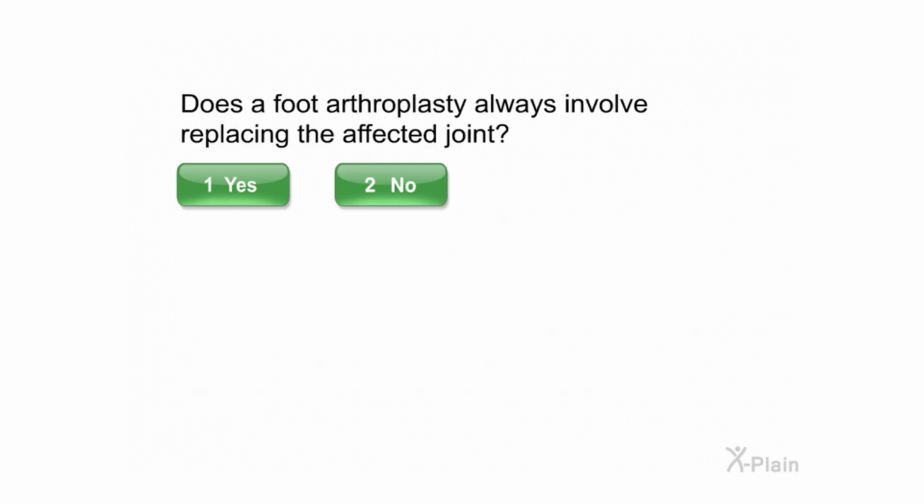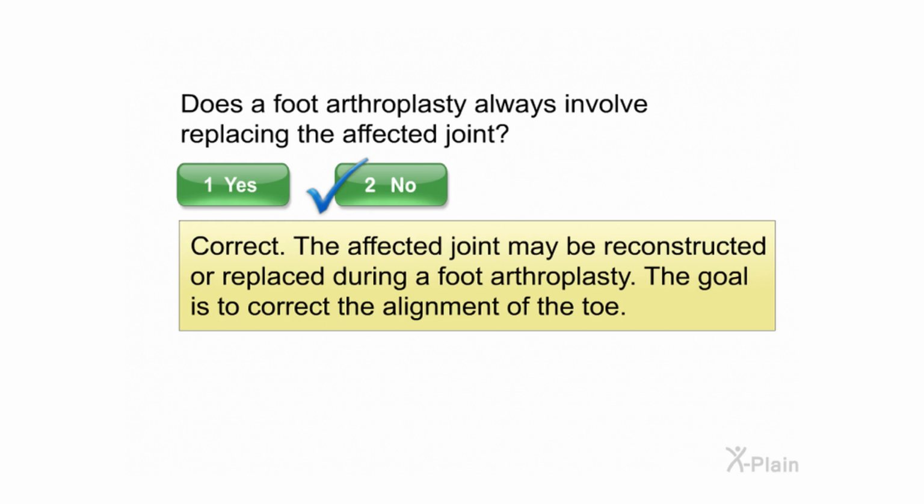Does a foot arthroplasty always involve replacing the affected joint? Select yes or no. Correct. The affected joint may be reconstructed or replaced during a foot arthroplasty. The goal is to correct the alignment of the toe.